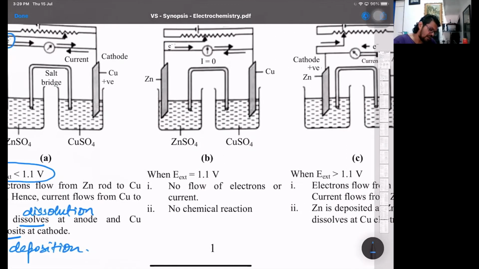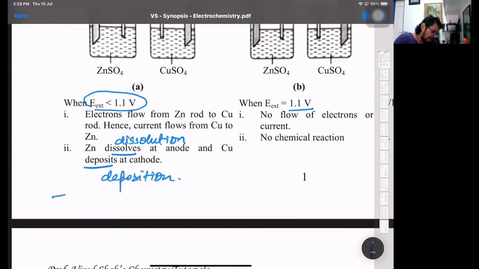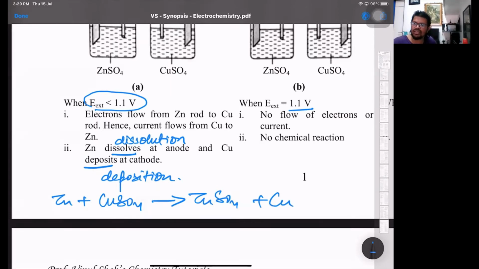Second, if the EMF is exactly 1.1 volt, then no flow of electrons will happen. There will be no chemical reaction. Now, what is an external EMF? An infinitesimally small EMF applied in the reverse direction. For example, this cell is the Daniell cell. For the Daniell cell, the reaction is zinc plus copper sulfate gives ZnSO4 plus copper. So zinc gets oxidized and cupric ions are reduced to copper.